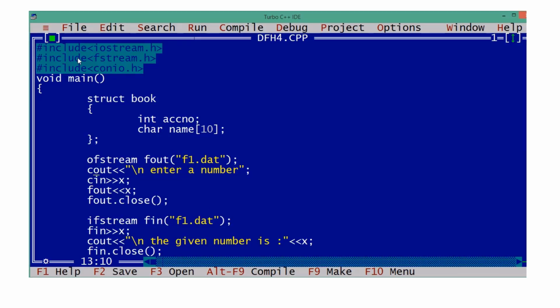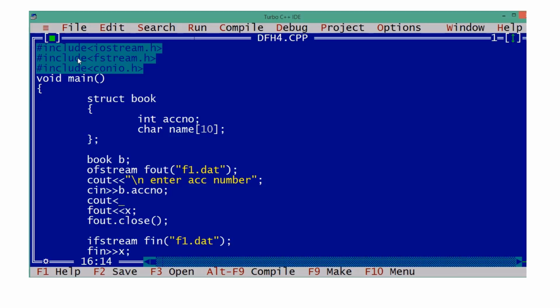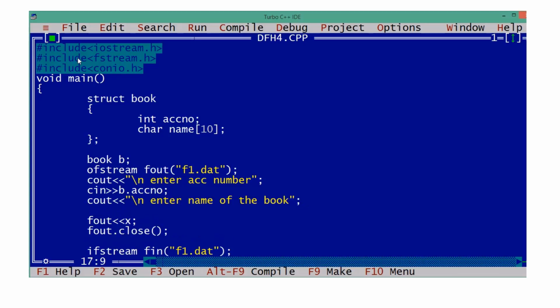What are we reading? Enter book accession number. Then whatever we read, that will go into the book object. So we have to take a variable of type book. So b dot accession number, ACCNO. And then we have to read the name of the book also. Right? cout, enter name of the book. Okay, cin b dot name.